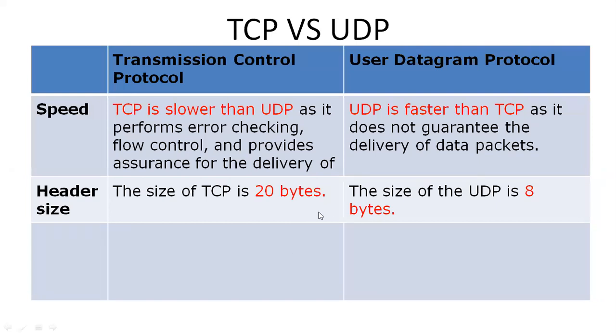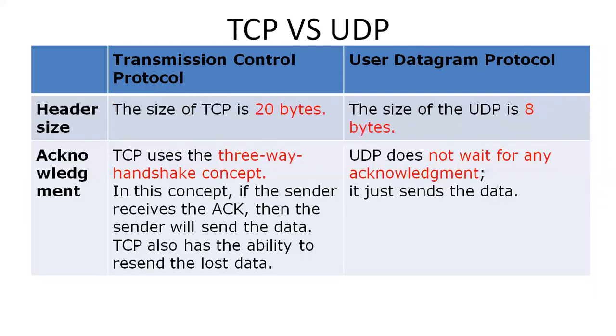Header size. The size of the TCP header is 20 bytes. The size of the UDP header is 8 bytes. And then acknowledgement. TCP uses a three-way handshake. What is the three-way handshake? First, establishing a connection. For establishing the connection, the client sends a sequence number, the server receives that sequence number, and the server again sends a sequence number with an acknowledgement, and then the client again sends an acknowledgement. This is called the three-way handshaking process.